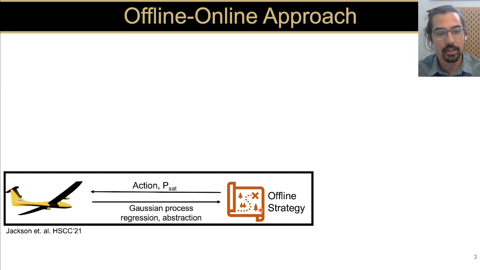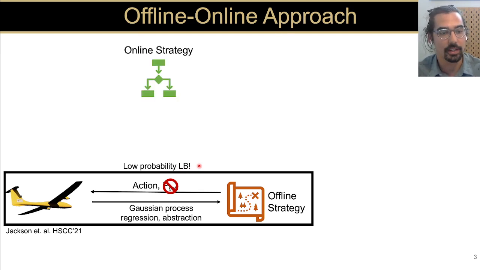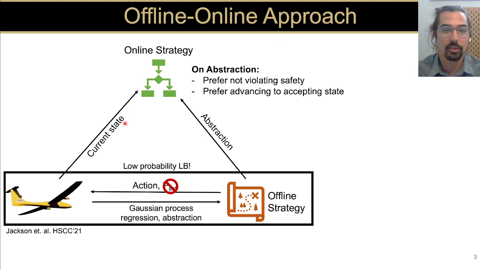This offline strategy then chooses actions given a current state of the aircraft that has a lower bound probability of satisfying the mission. Now the problem is that by just using the static data set, we might have a low probability lower bound, meaning we can't make any strong guarantees on satisfying the mission. So what motivates the online strategy is using the current state of the aircraft instead of an abstracted state of the aircraft, and also reasoning online about the abstraction.